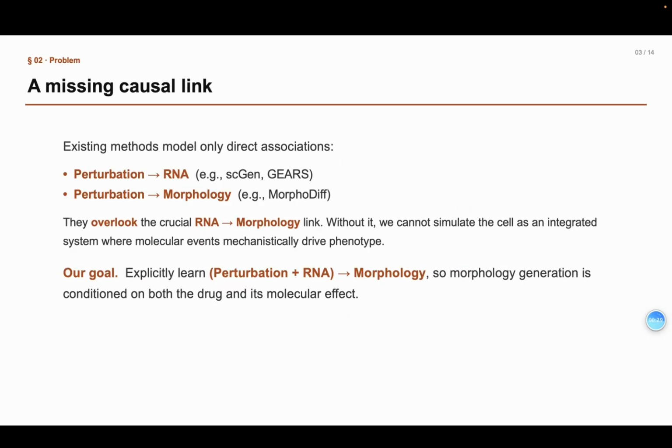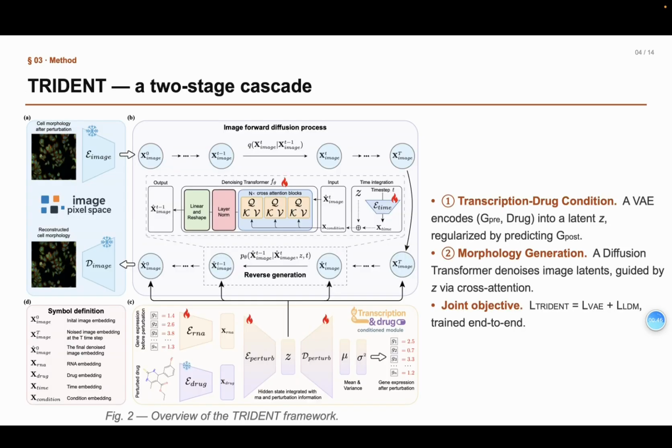Existing methods skip the intermediate molecular step. They go directly from perturbation to RNA or perturbation to morphology, but biologically it is the gene expression change that drives the phenotype. So our goal is to explicitly learn perturbation plus RNA to morphology.